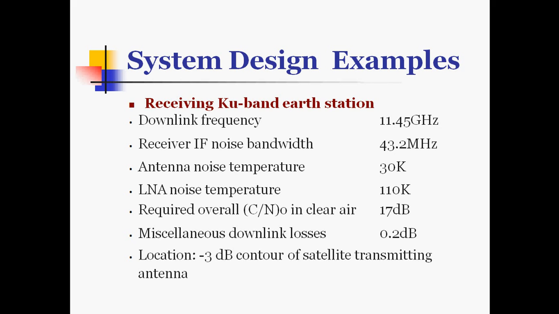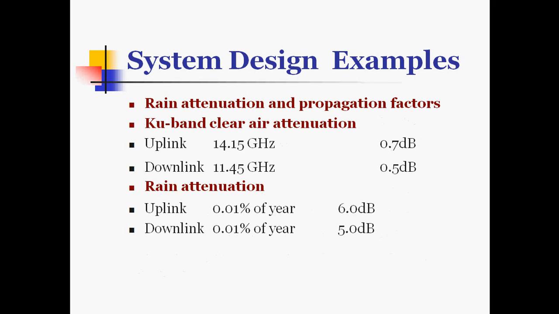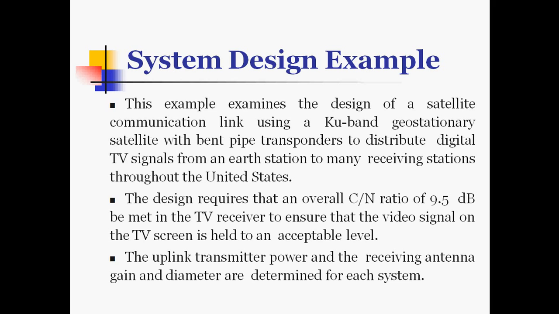of the satellite transmitting antenna. Then for rain attenuation and propagation factors for Ku band, clear air attenuation for uplink, which is at 15 gigahertz, is 0.7 dB, and for downlink, again at 11.45 gigahertz, it is 0.5 dB. With rain attenuation consideration, uplink with 0.01% of the year is 6 dB, and for downlink of the same 0.01% of the year is 5 dB. So these are some of the parameters and propagation factors we consider here. Now the system design examples.